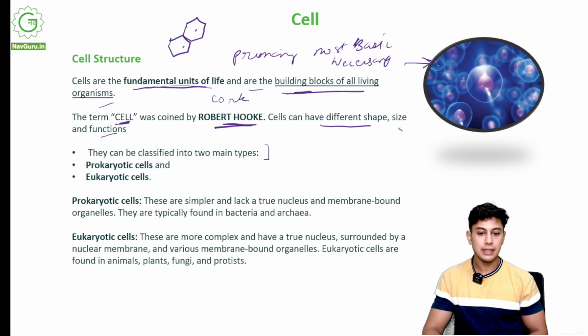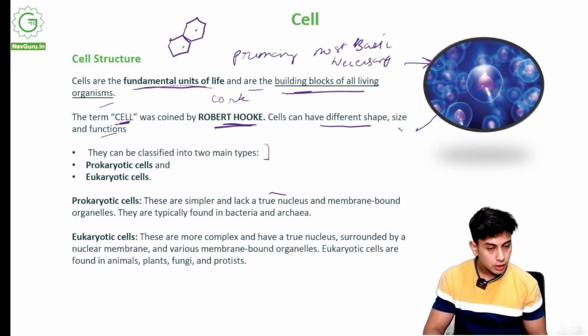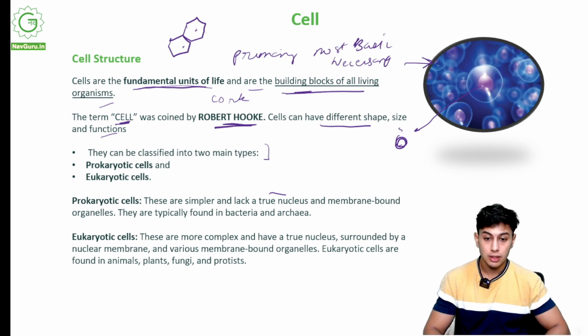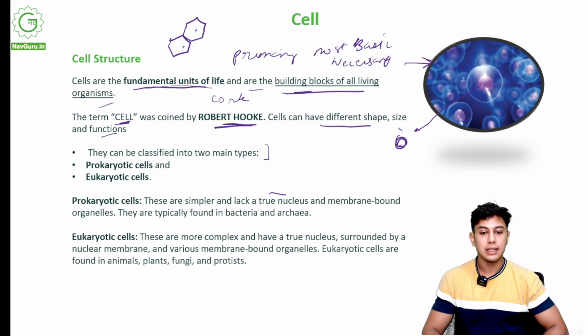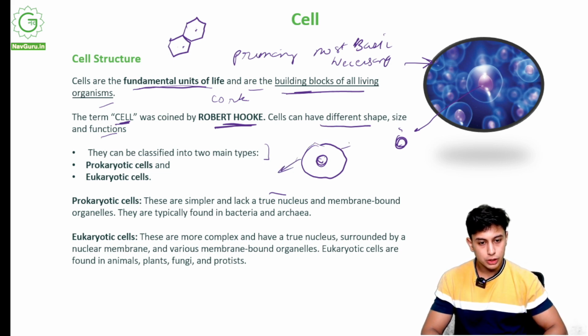Prokaryotic cells are simpler and lack a true nucleus. You see this purplish circular structure inside the cell. This is the nucleus. Prokaryotic cells are simpler and lack a true nucleus. So they will be formed like this, but they may not have a true nucleus. They might not have this circular thing in between. This is called the cell membrane, which shows the boundary of the cell. They are typically found in bacteria and archaea. So bacteria and archaea are prokaryotic cells.